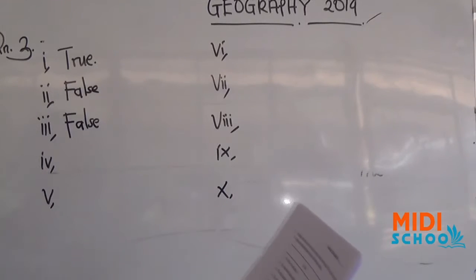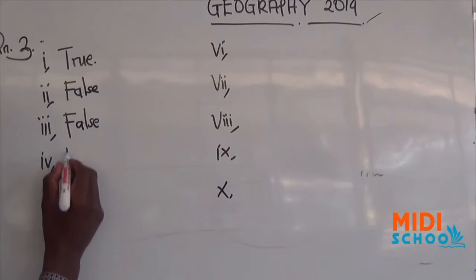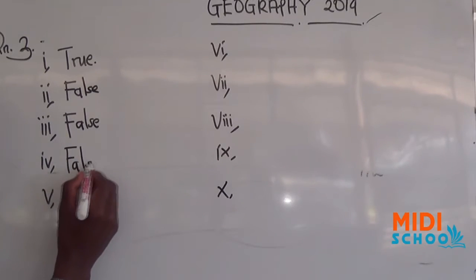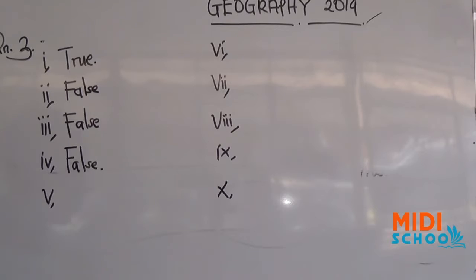Number 4, Moon is among the bodies that move in space relative to one another. Our answer is false. It's not true. As I've explained earlier, when I was explaining about the solar system, we have seen it's not true for Roman 4.